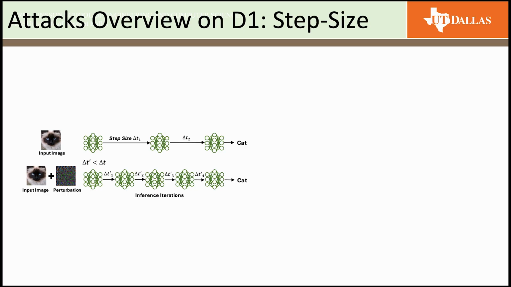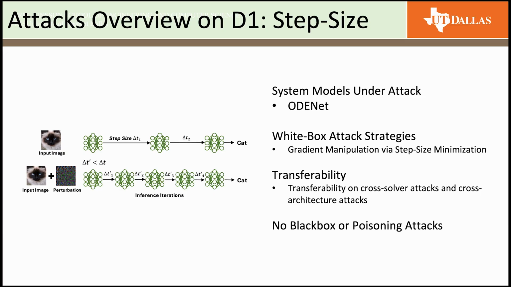Next, let's move on to the step size based attacks. Here, the main system under attack is ODE nets. Ordinary differential equation networks treat forward passes as solving a differential equation with a numerical solver that adaptively picks the step sizes. Small steps improve accuracy but cost more compute. Large steps are faster but risk infidelity. This attack perturbs the input so that the solver is forced to take smaller step sizes more often. By propagating through the solver, these attacks craft perturbations that inflate the number of integration steps and slow the model.